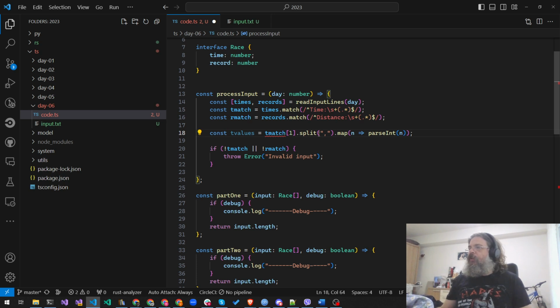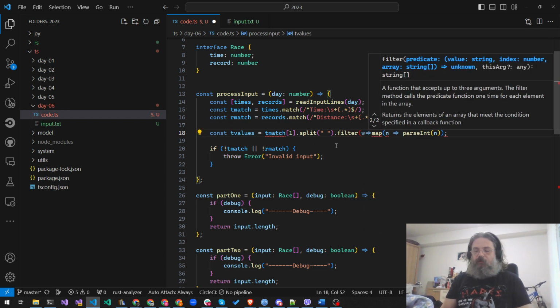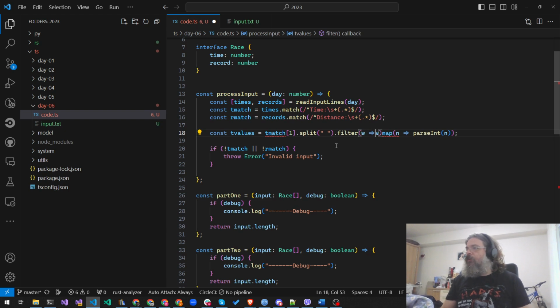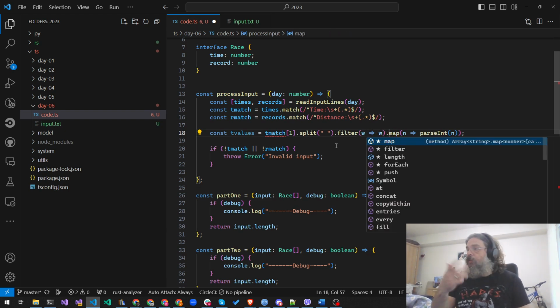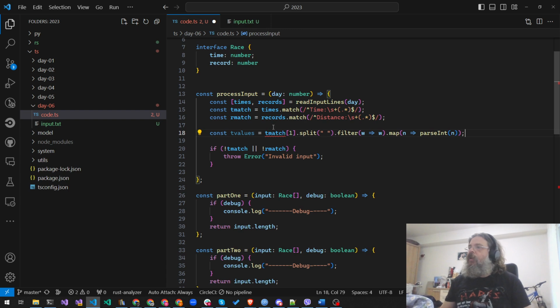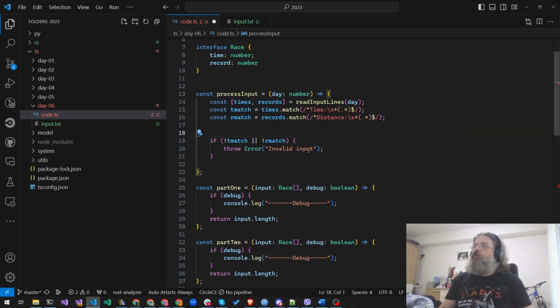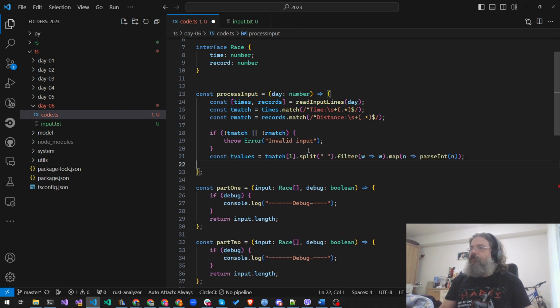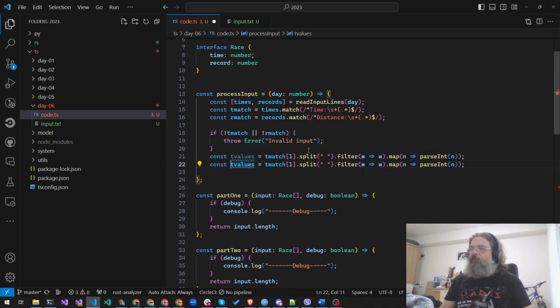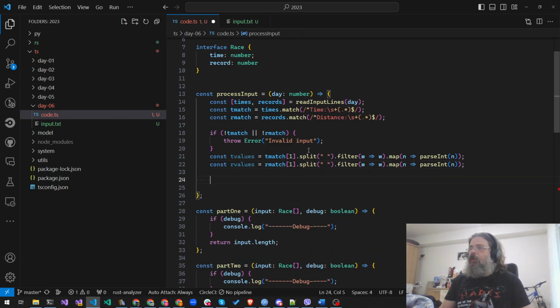We're going to split it not on that, but on that, and we're going to filter all the spaces, all the empty strings. And of course, this needs to be after this. We're going to have the record values as well. And this is an array of numbers now.